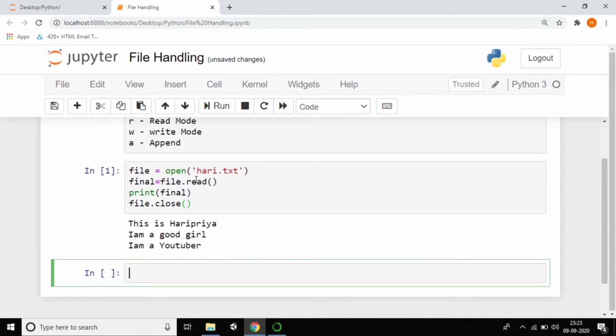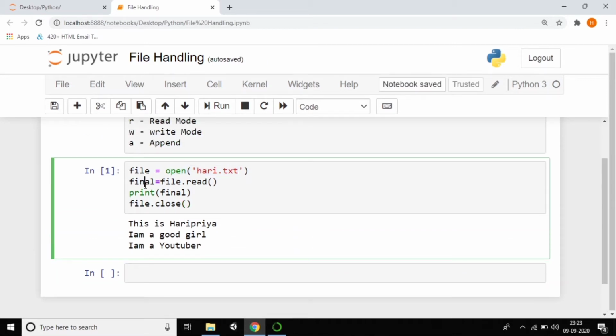You can see that my file was opened and I read it. I performed all the operations. This is step 2, and finally I'll close the file. So there are 3 steps to do any operation on a file. That's it. I think it's a very clear explanation.